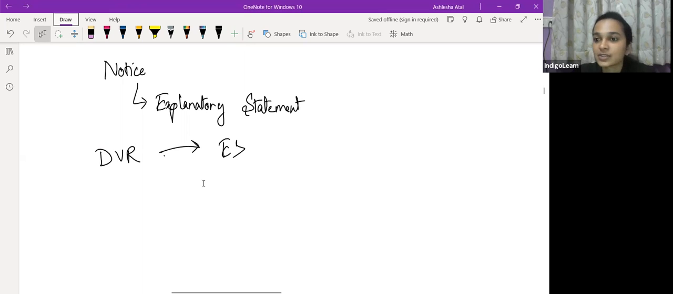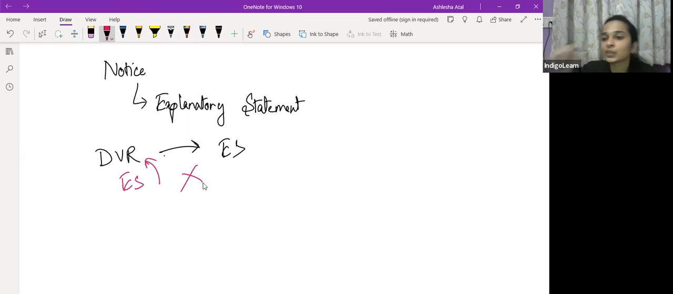So the answer to this is no. Conversion of DVRs into equity shares is not allowed, and vice versa is also not allowed. Conversion of equity shares to DVRs is also not allowed. दोनों ही चीजें not allowed है.